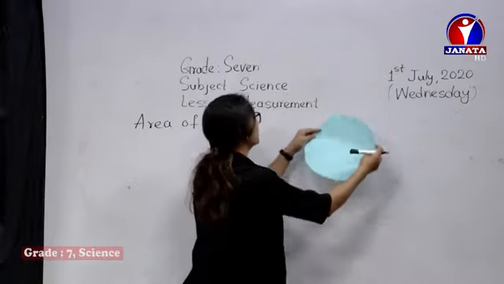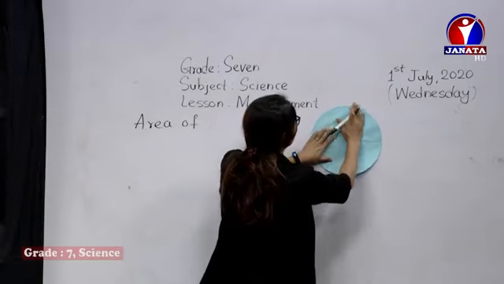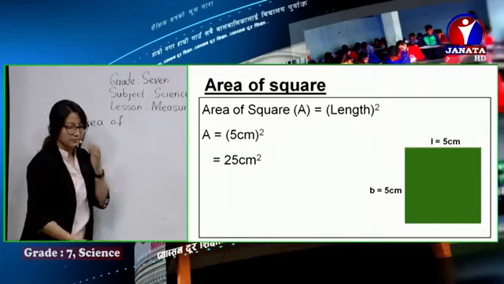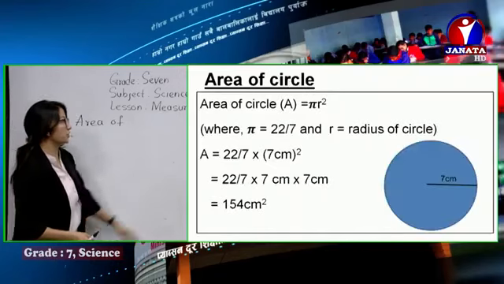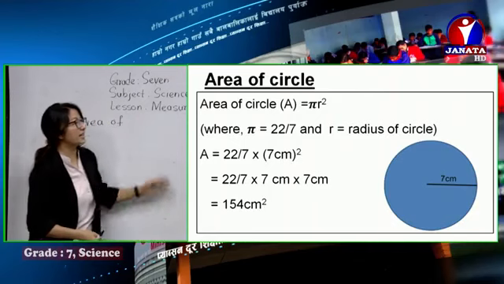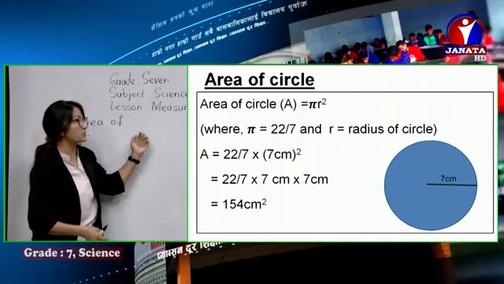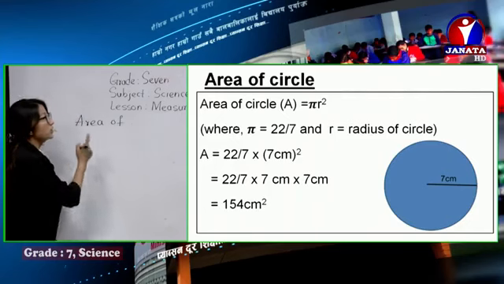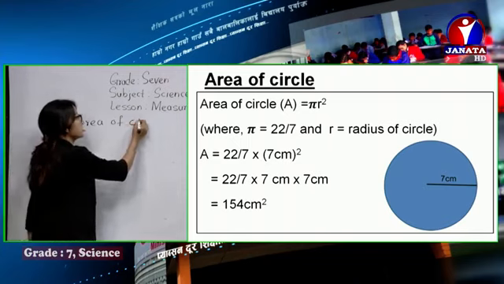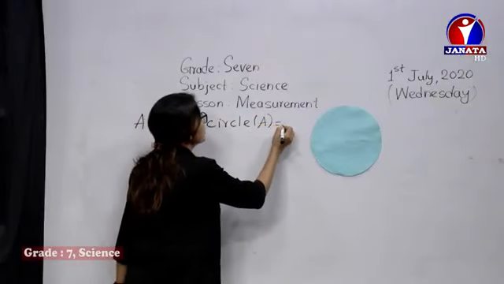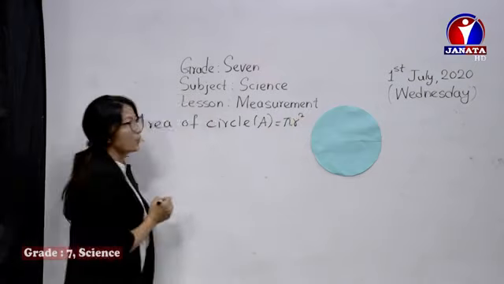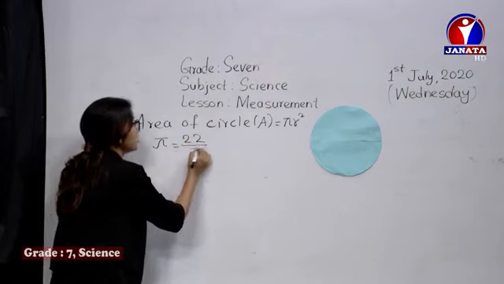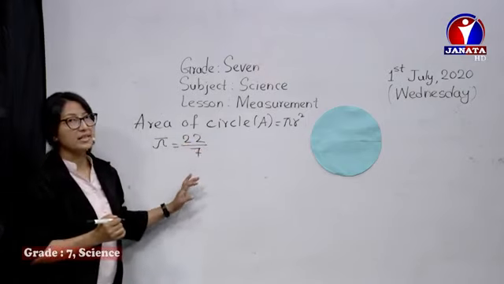Here we have a circle. You can just check in this slide as well. Here, area of a circle. The diameter is 14 centimeters, but its radius is 7 centimeters for the circle given there. Yes, so area of a circle A is equal to pi r square, where the value of pi is 22 by 7.